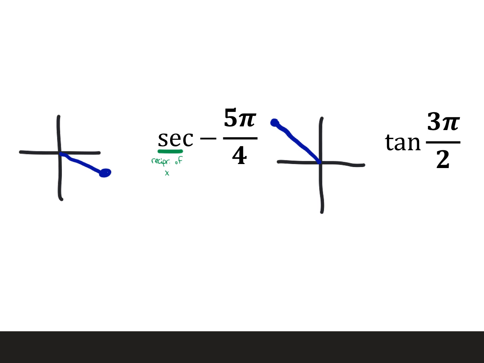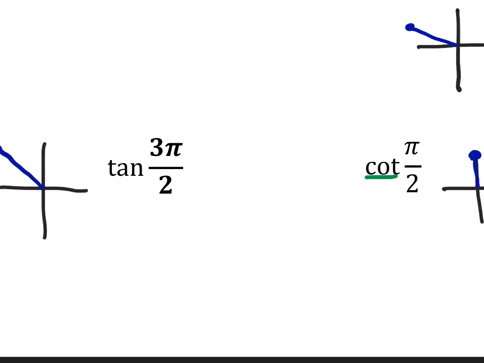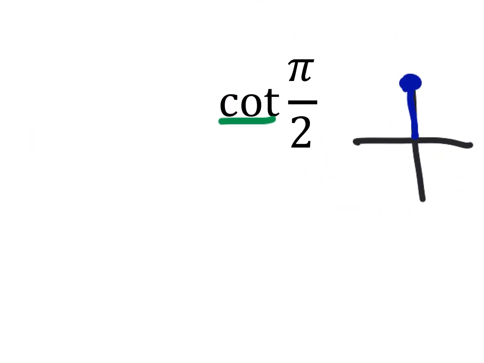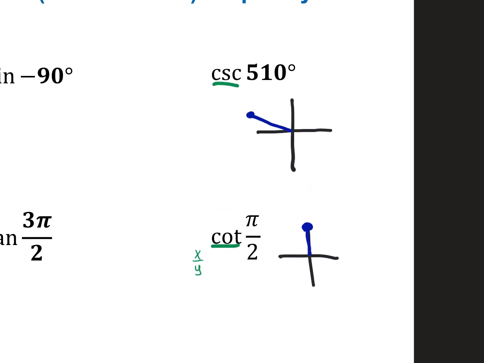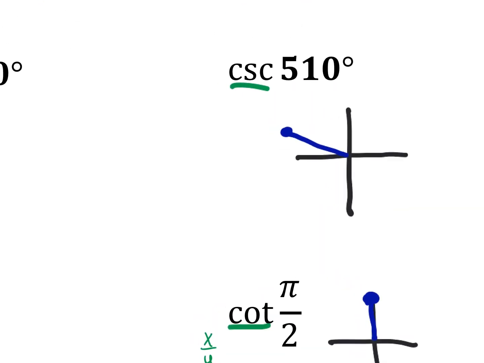And cosecant, whose reciprocal is cosecant? Sine, which is the y. So cosecant wants the reciprocal of the y.